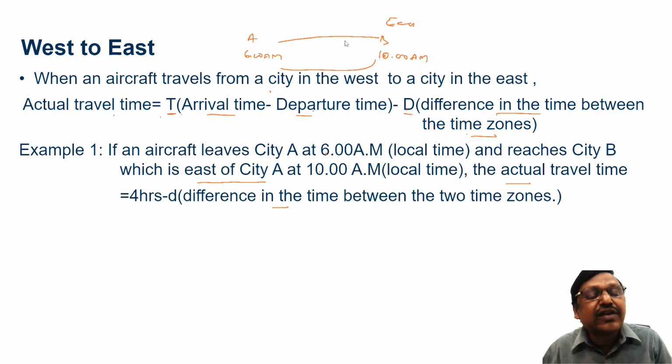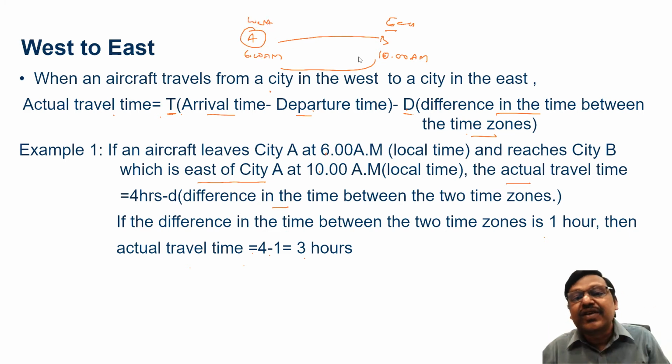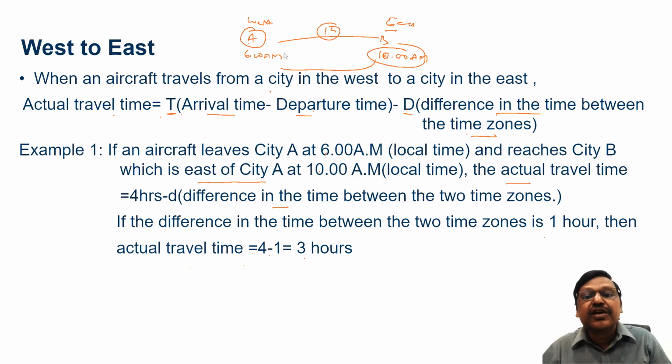Suppose the difference in the time zones is 1 hour. Then actual travel time will be 4 minus 1, 3 hours. Why do I say this? See, the sun rises in the east first, you know. So A is in the west, so A will be behind B. Suppose it is 10 a.m. in city B, because the difference in the time zone is 1 hour, city A is 1 hour behind city B. When the flight landed in B, at that point in time, the time in city A would have been 9 a.m.